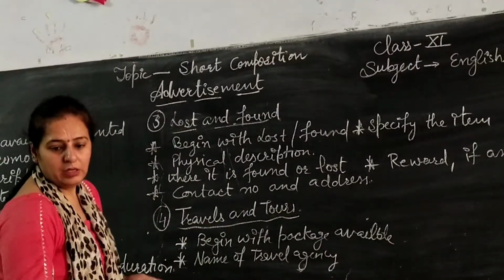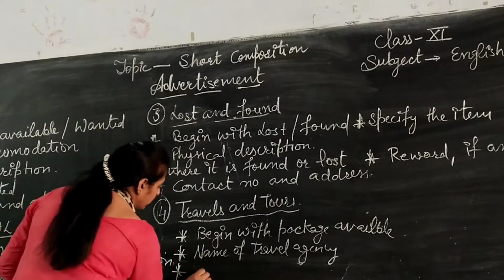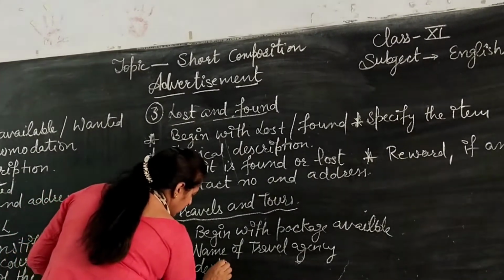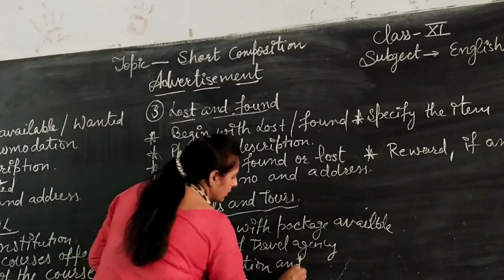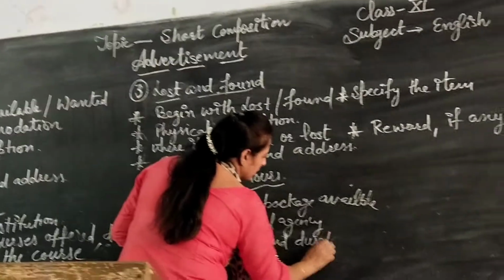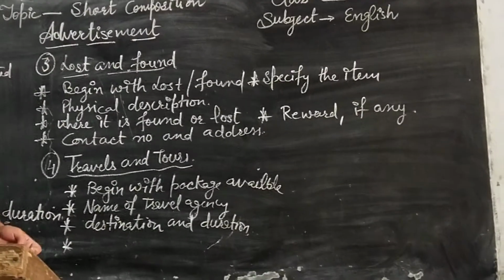And then after, the next will be to specify destination and duration.